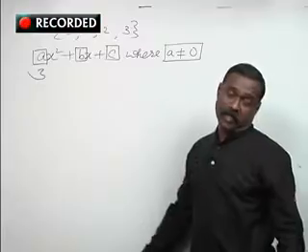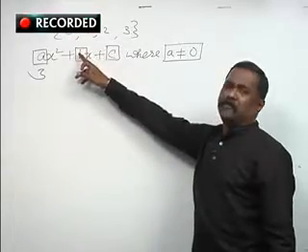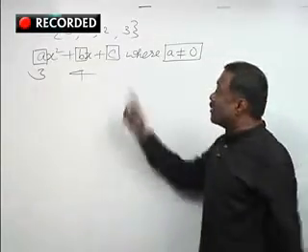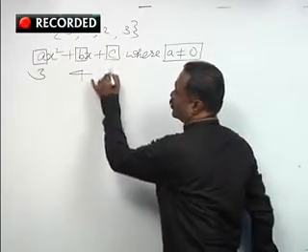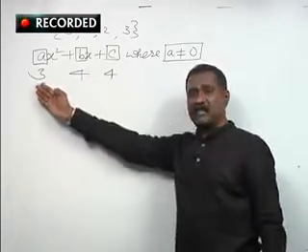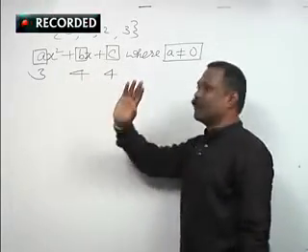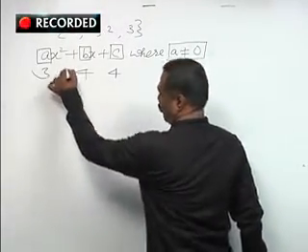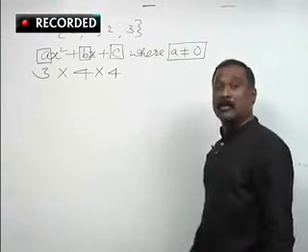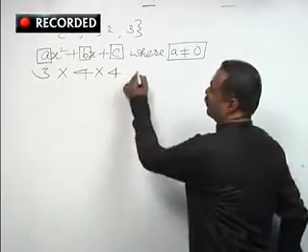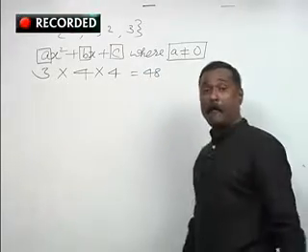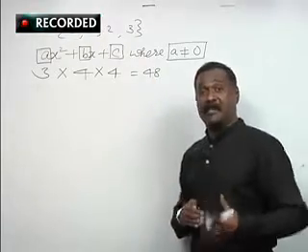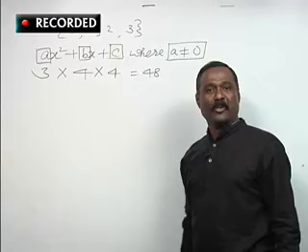Understand? Which is very important thing. And B can be filled with any one of these 4 digits. So it can be filled in 4 different ways, and C can also be filled in 4 different ways. So the first operation we have performed in 3 different ways, second operation in 4 different ways, third operation in 4 different ways. All these operations, one after the other or simultaneously, can be performed in 3 into 4 into 4 different ways, which is nothing but 48. So what you understand here, 48 different quadratic expressions can be formed using the digits 0, 1, 2, 3.